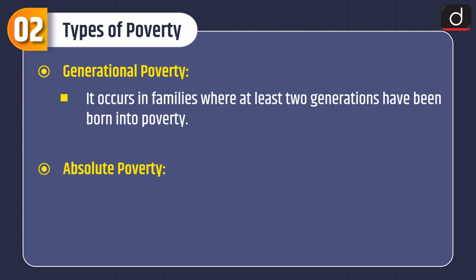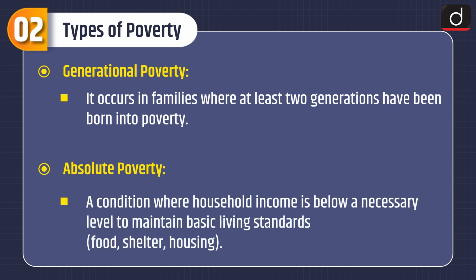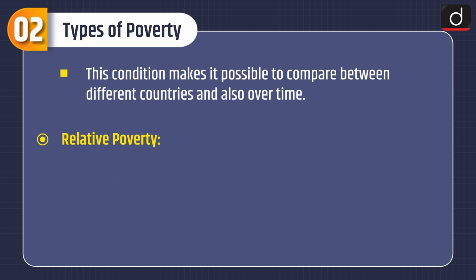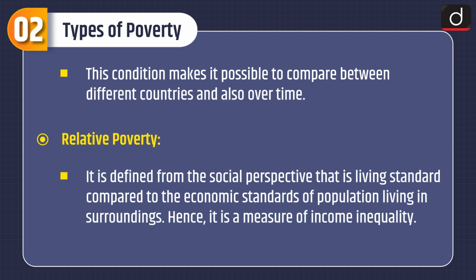Third is absolute poverty, a condition where household income is below a necessary level to maintain basic living standards, that is food, shelter, and housing. This condition makes it possible to compare between different countries and also over time. And relative poverty is defined from the social perspective, that is living standard compared to the economic standards of the population living in the surroundings. Hence, it is a measure of income inequality.